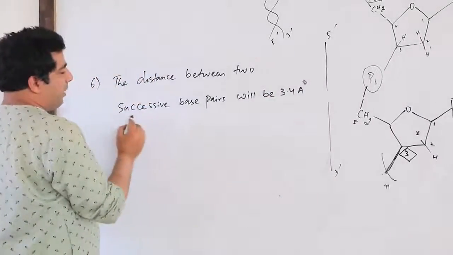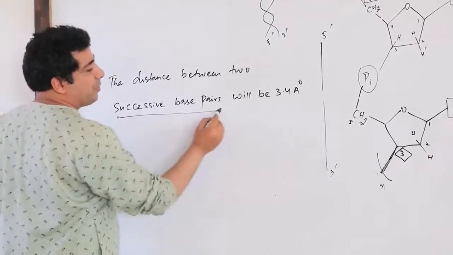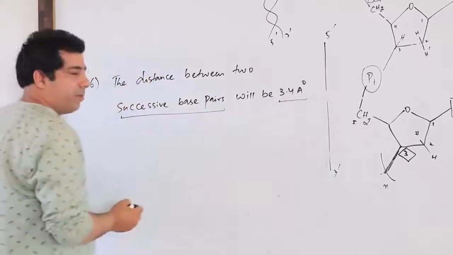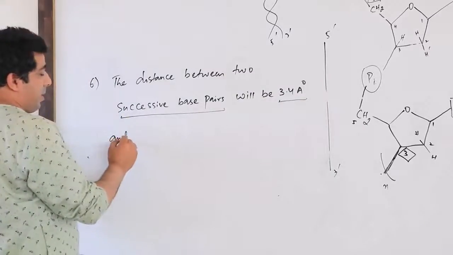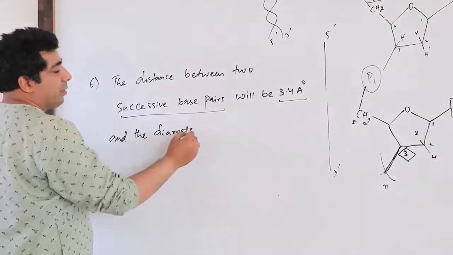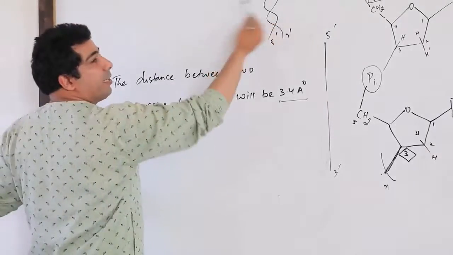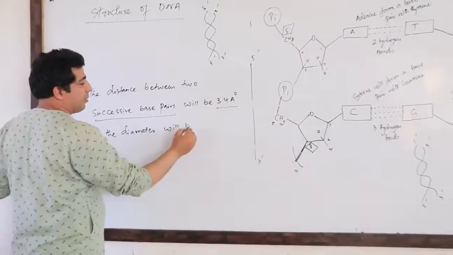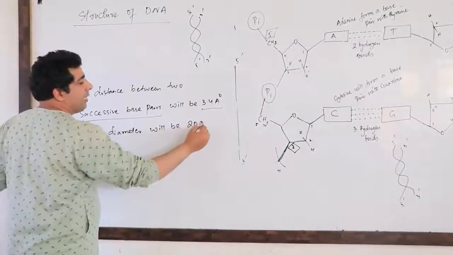Okay, so between any two successive base pairs, the distance will be 3.4 angstrom, and the diameter of this particular helix will be 20 angstrom.